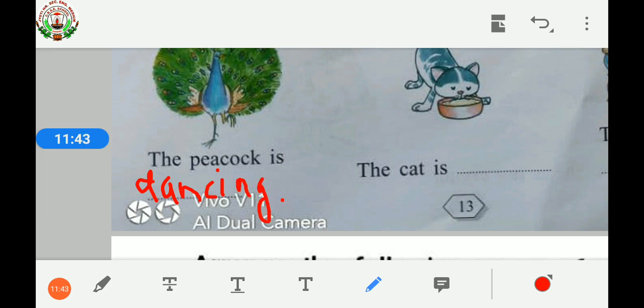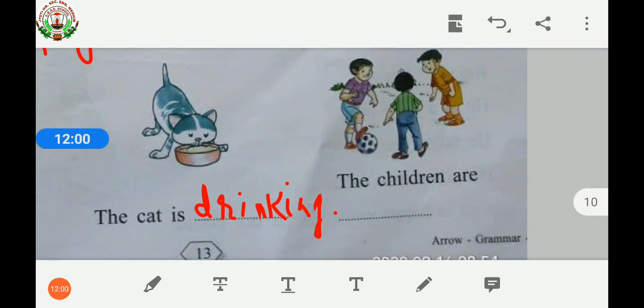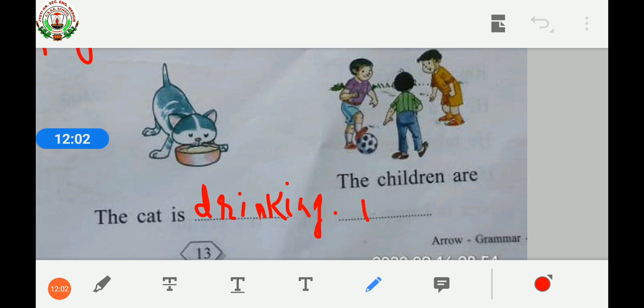The cat is drinking. Full stop. Last one. The children are playing. Full stop.